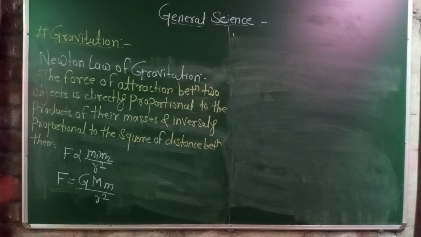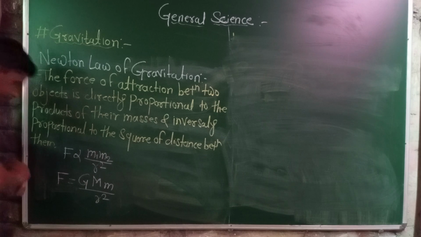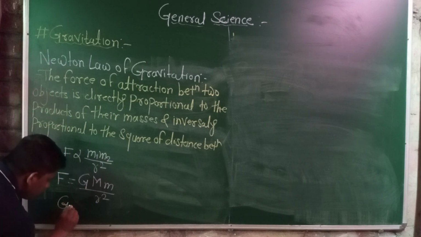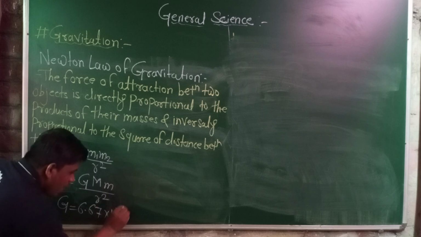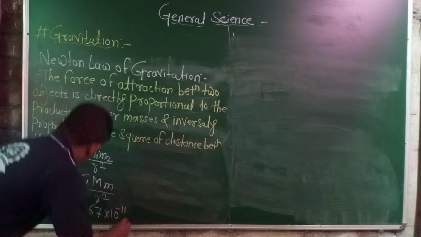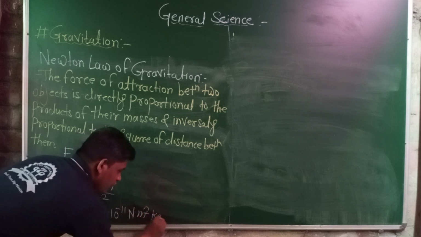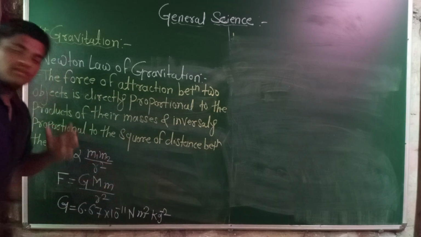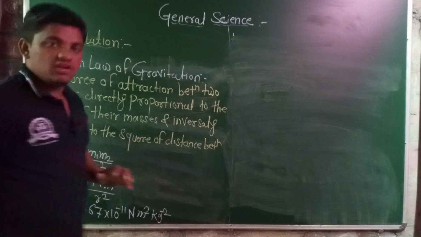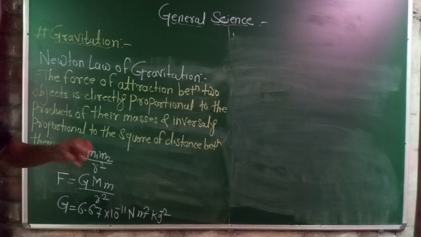The value of G is equal to 6.67 into 10 raised to minus 11, and its unit is Newton meter square per kg square. It is the unit of the universal gravitational constant. This is a constant value which does not change at any place on the earth.